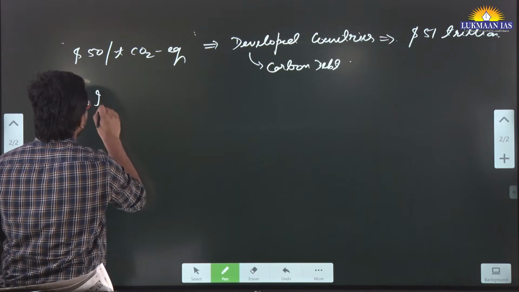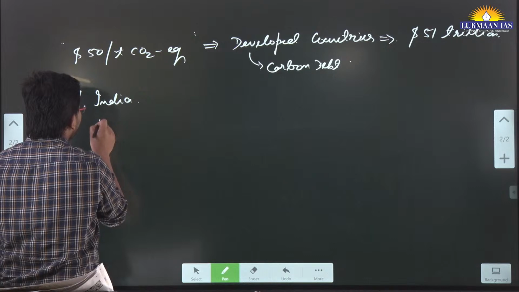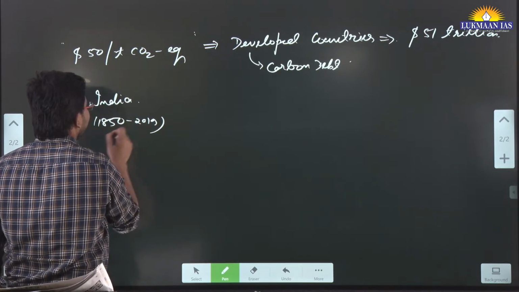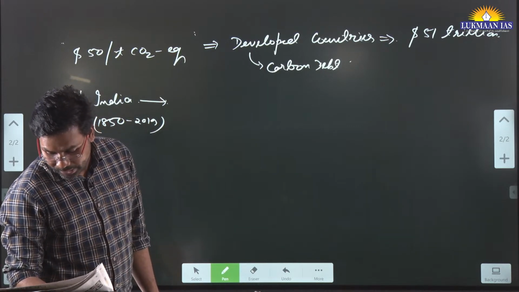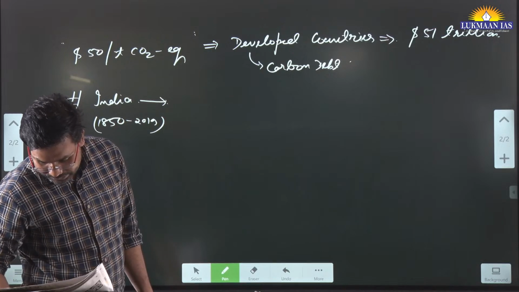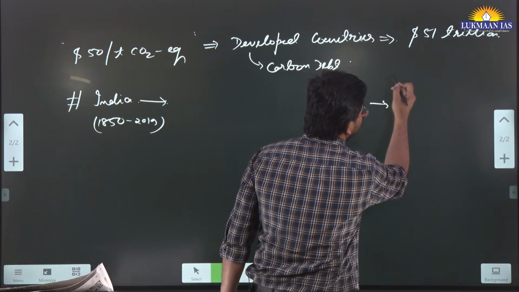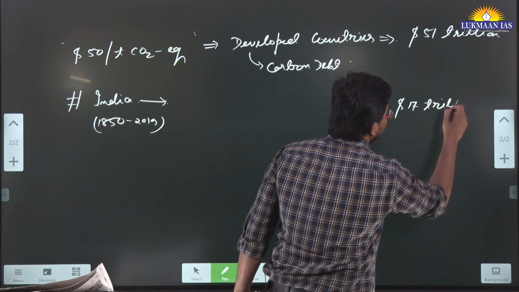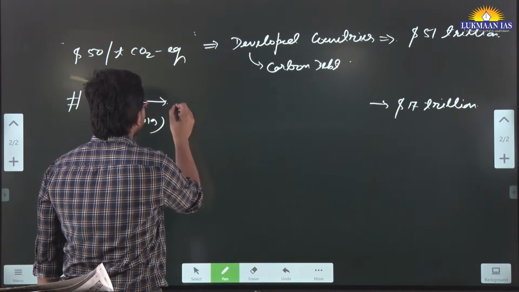If we budget the carbon for India from 1850 to 2019, India has a carbon credit equivalent to around 17 trillion dollars. Means India will receive this much from the world.